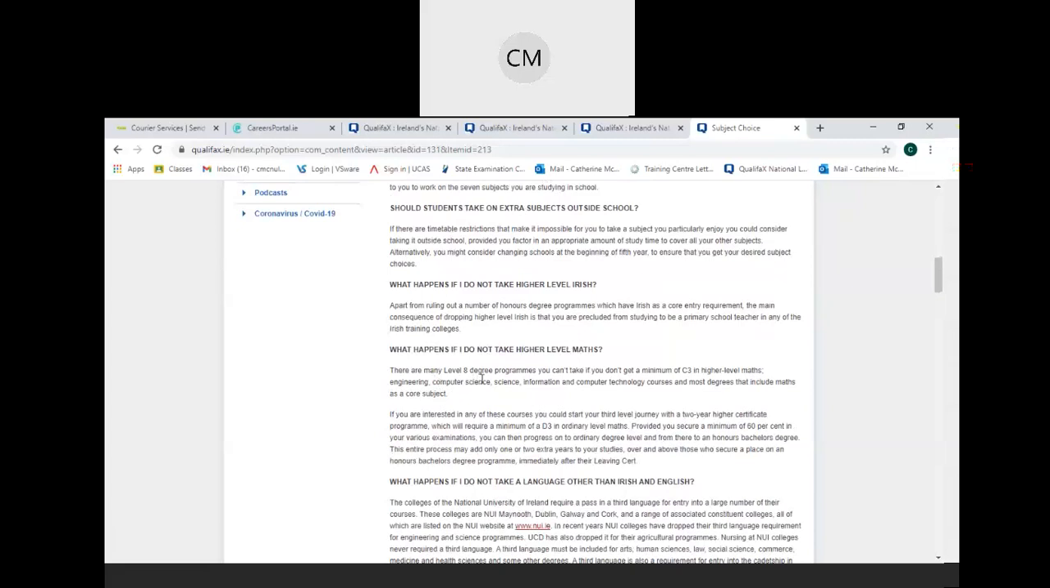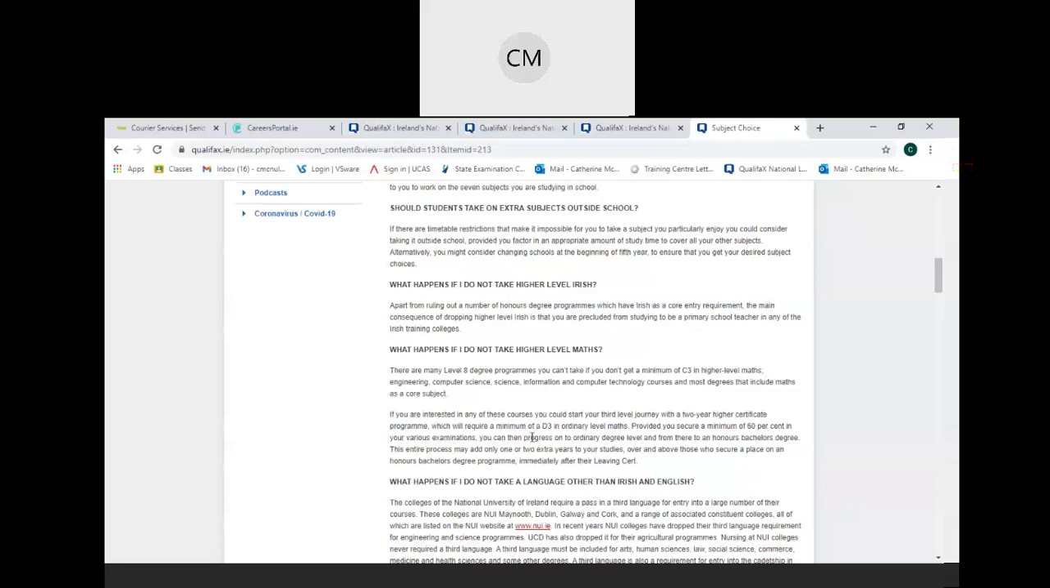What happens if I do not take higher level maths? There are many level 8 degree programs, and that's an honours degree, that you can't take if you don't get a minimum of a C3 in higher level maths, or H3. So, for example, engineering, computer science, science, information and computer technology courses, and most degrees that include maths as a core subject. So if you're interested in any of these courses, you should start your third level journey with a 2-year higher certificate program, which will require a minimum of a D3 in ordinary level maths.